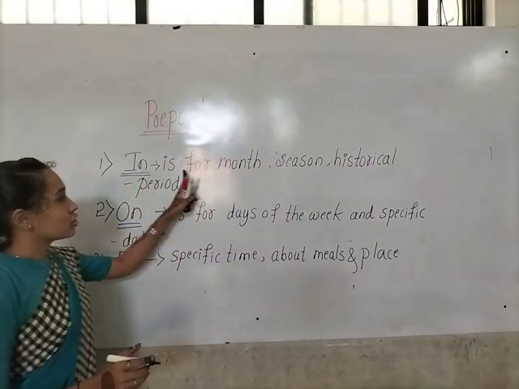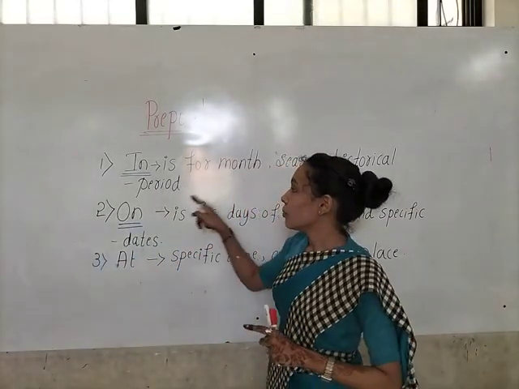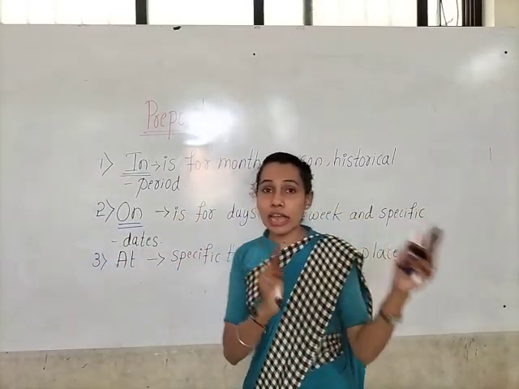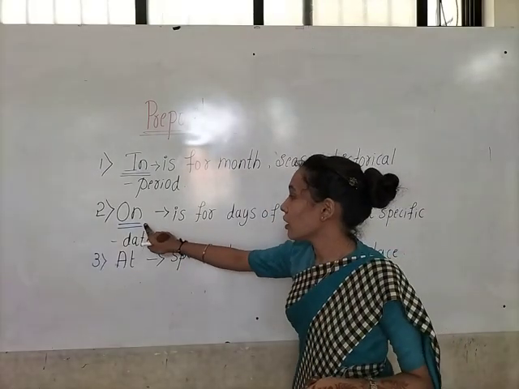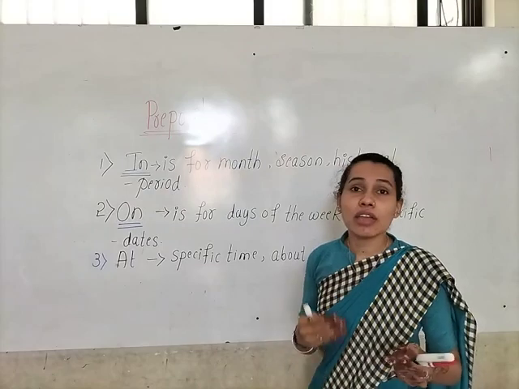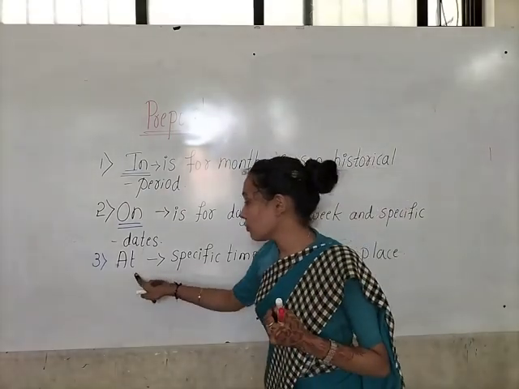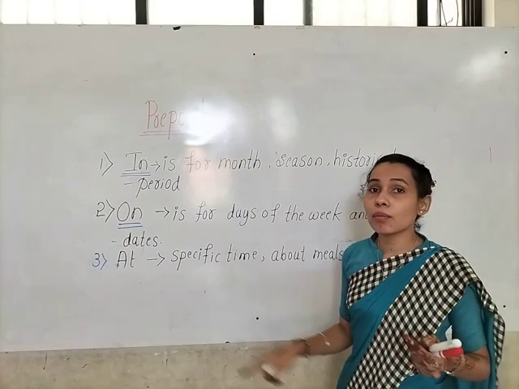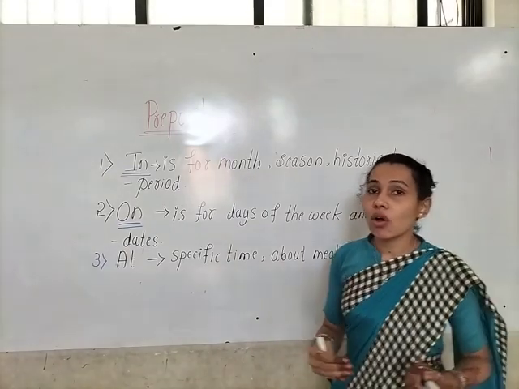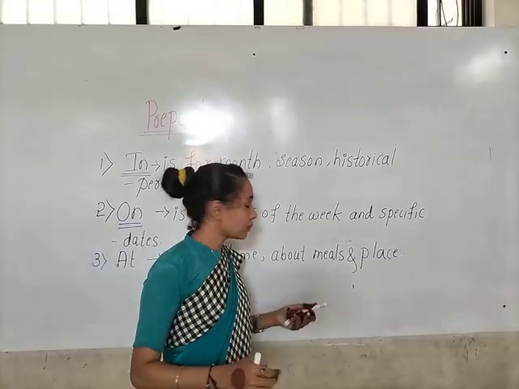In is used for the month, season, historical period. On is used for the days of the week and when we are talking about the specific dates. And at we have to use when we are talking about the specific time, places or meals.